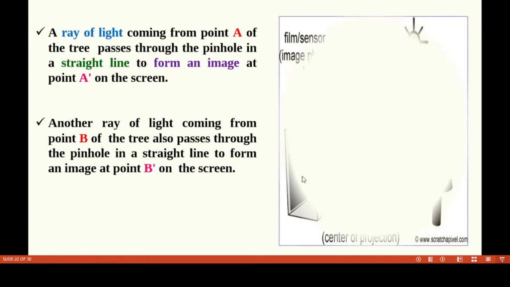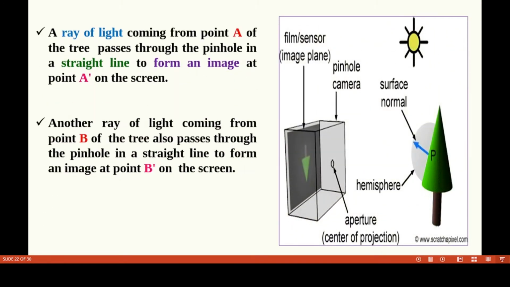A ray of light coming from point A of the tree passes through the pinhole in a straight line to form an image at point A dash on the screen. Children, this is the object, and here this is the point A. It travels in a straight line, you know.